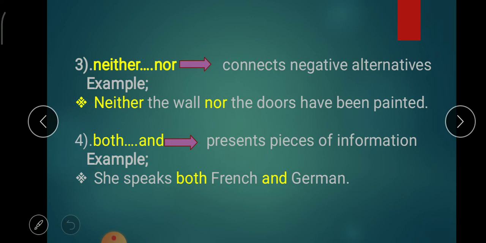Next one is neither nor. It connects negative alternatives. Neither the wall nor the doors have been painted. Both and. It presents pieces of information. She speaks both French and German. In this, French and German are different pieces of information which are joined together using the conjunction both and.